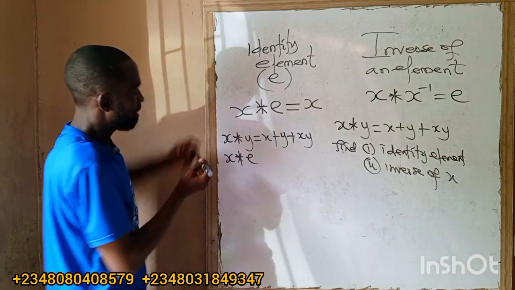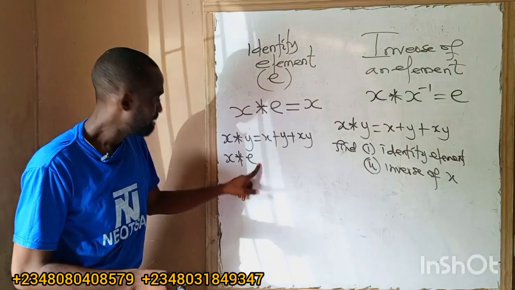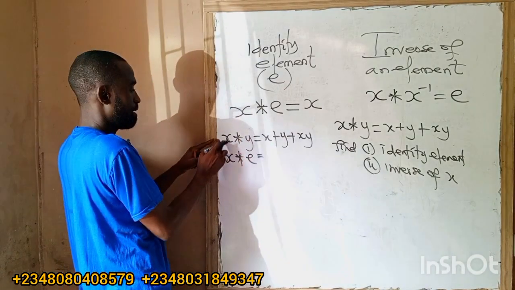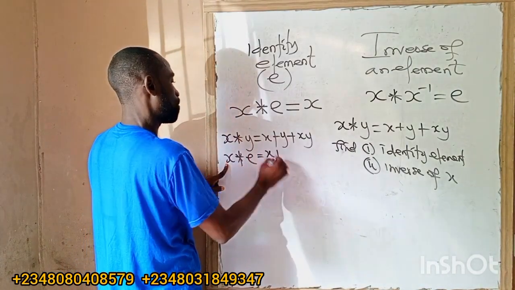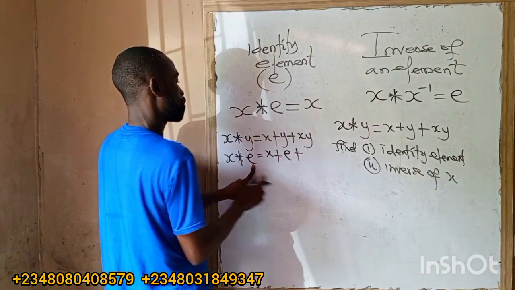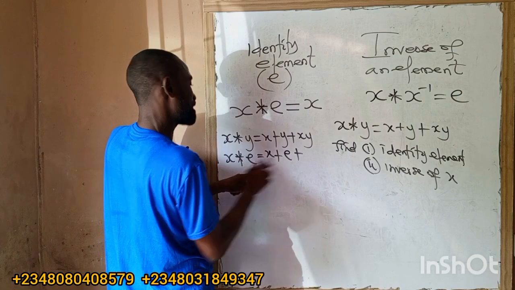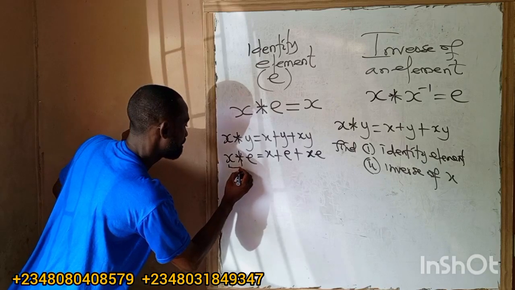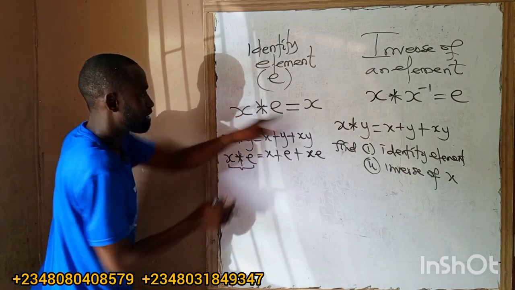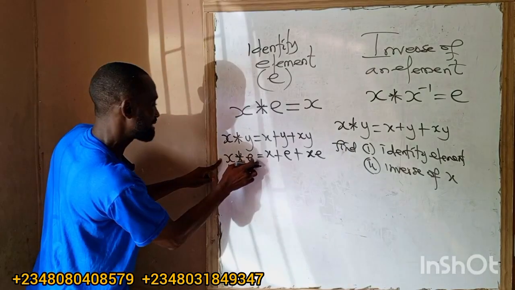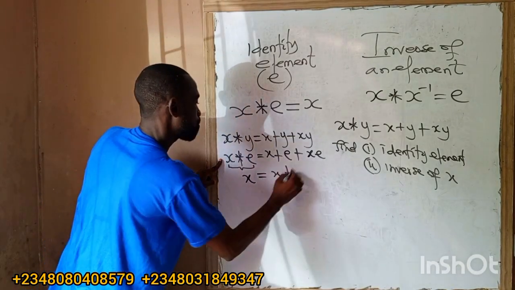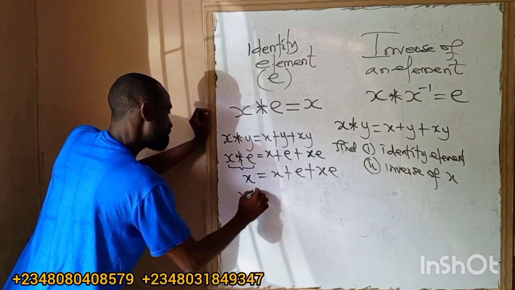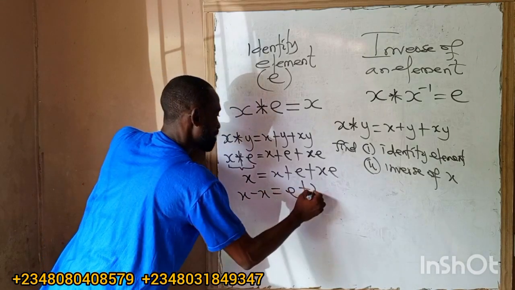So it means here, I want to get identity, so I've changed y to what now? To e. So anywhere I see y, it becomes e. x is x. So I have x plus e plus x times e, xe. Whenever you combine an element with identity, what will it give you? It gives us that element back. So x combined with identity will give us x. x is equal to x plus e plus xe. I'll bring this one here, collecting items. I'll be having x minus x is equal to e plus xe.